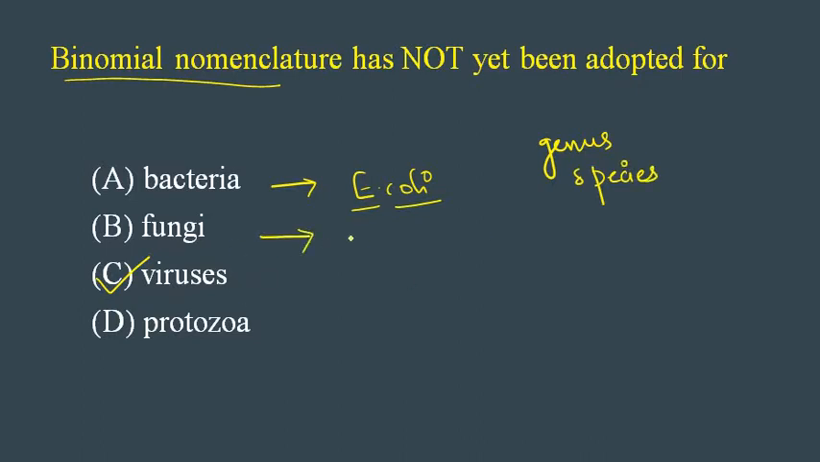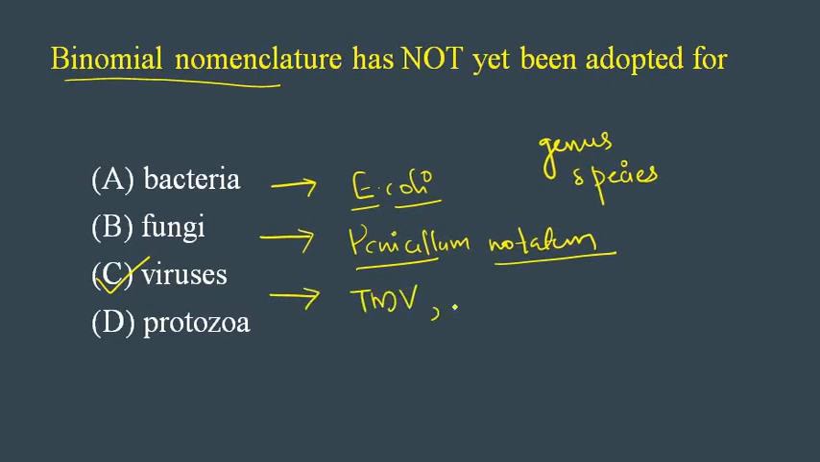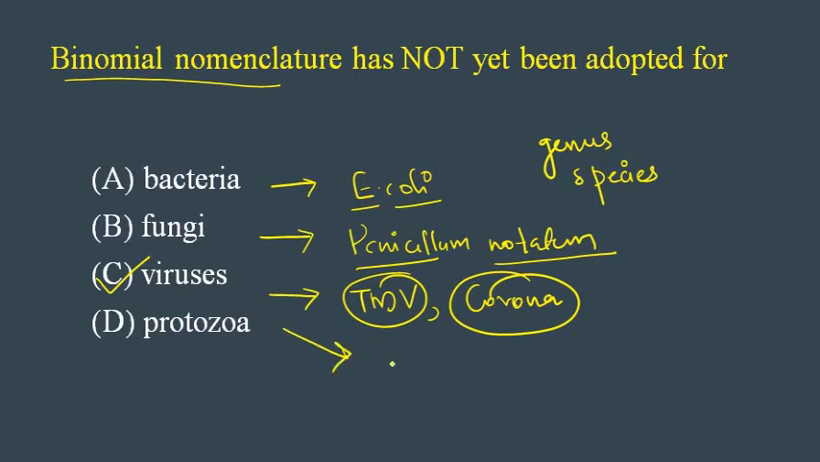The next one, fungi, Penicillium notatum. Here also you can see the binomial nomenclature. And in case of virus, if it is tobacco mosaic virus or coronavirus, you cannot find this binomial nomenclature, right? And in case of protozoa, if it is Plasmodium vivax, here also you can find the binomial nomenclature. So it was an easy question, right? Next, let's move on to the next question.